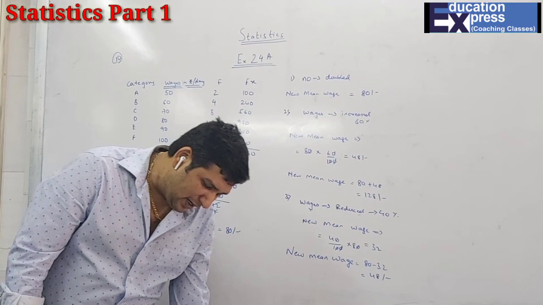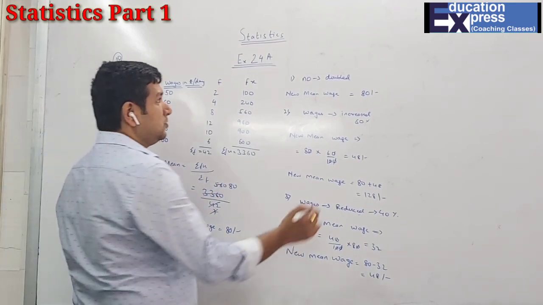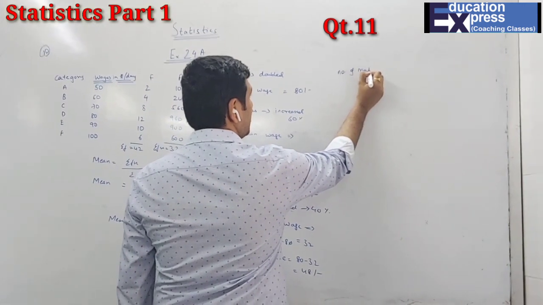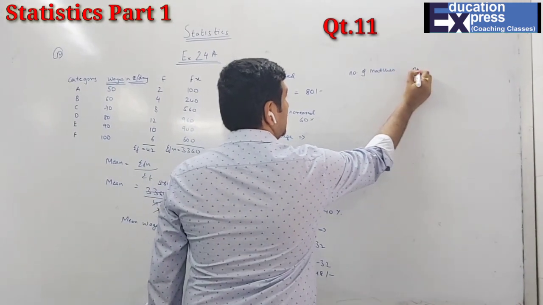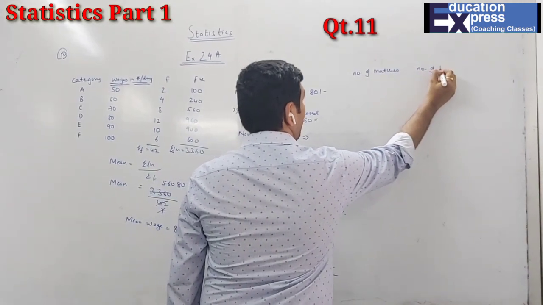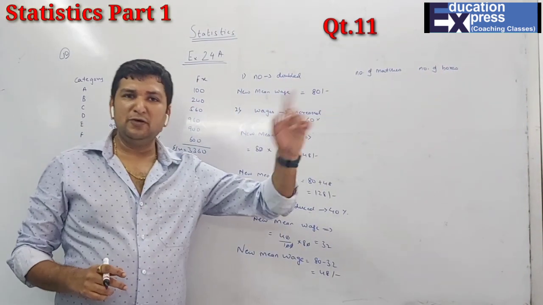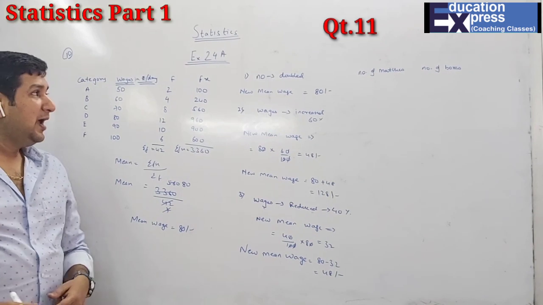The next sum, the 11th sum. So now here, students, you might get confused because there are two things given and both are numbers only. So you will say, which is your observation, which is your F?